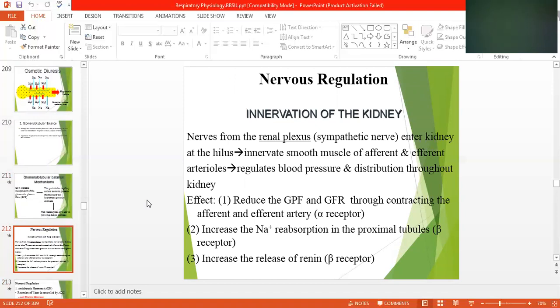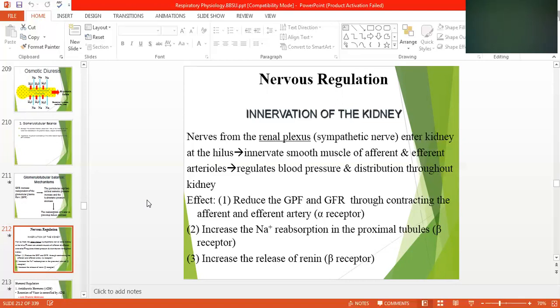Now this whole mechanism is controlled by the nervous system, nervous regulation, innervation of the kidney. The kidney has a nerve innervation. Renal nerves enter the kidney and give the sensation of stretch, pain, and other things. Nerves from the renal plexus, sympathetic nerves, enter the kidney at the hilum. Hilum is the part of the kidney towards the cortex, the medulla.